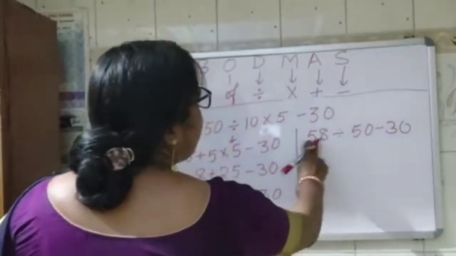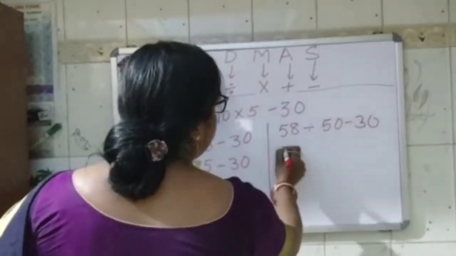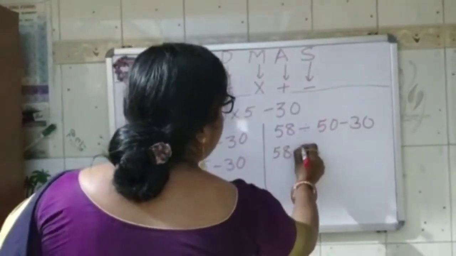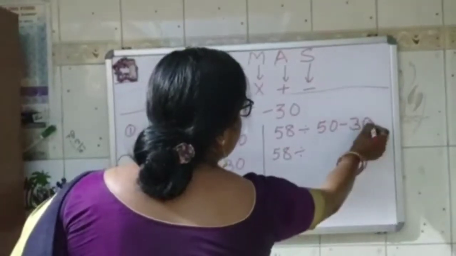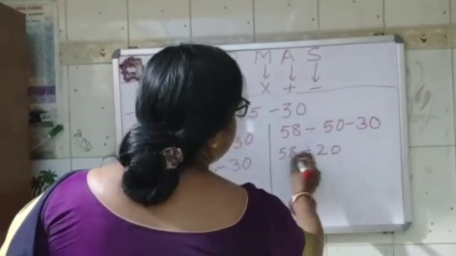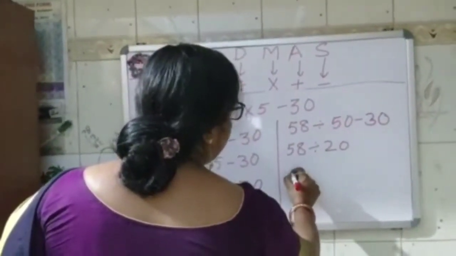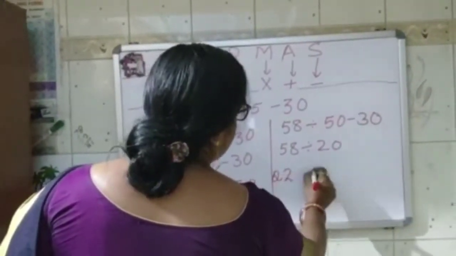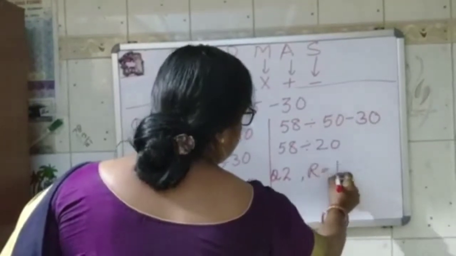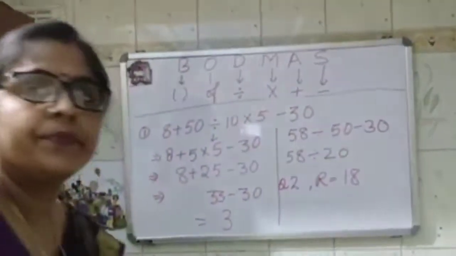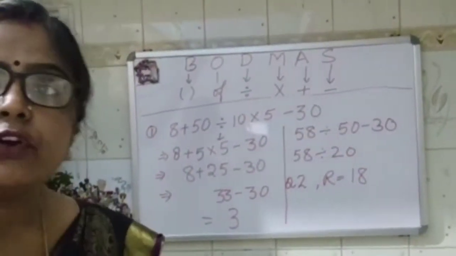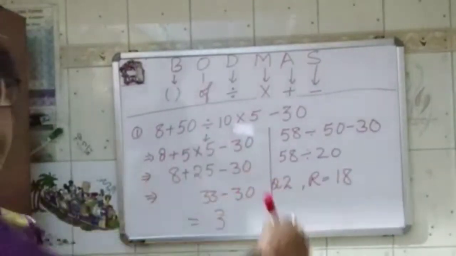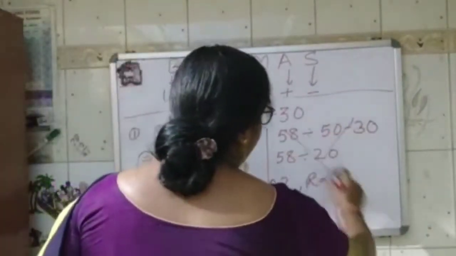So 58 divided by 50 minus 30, which is 20. So 58 divided by 20, 2 twos are 40, so quotient is 2 and remainder is 18.